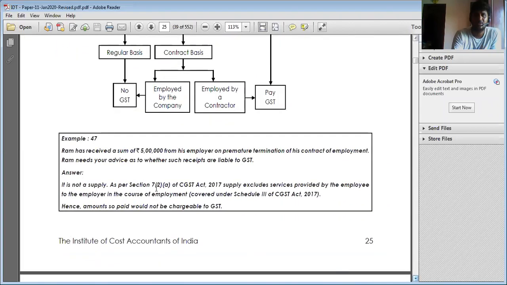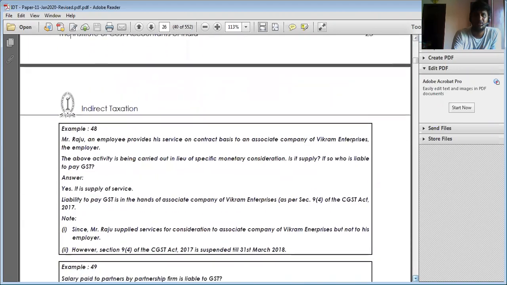Ram has received a sum of ₹5 lakhs from his employer on premature termination of his employment contract. Ram needs your advice as to whether such receipt is liable for GST. Here it is an employer-employee relationship. For the termination, in such scenarios, it is not regarded as supply. If it is by way of a gift, then it is regarded as supply. Clear?